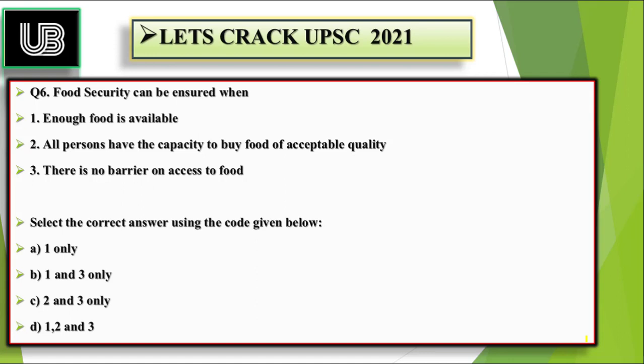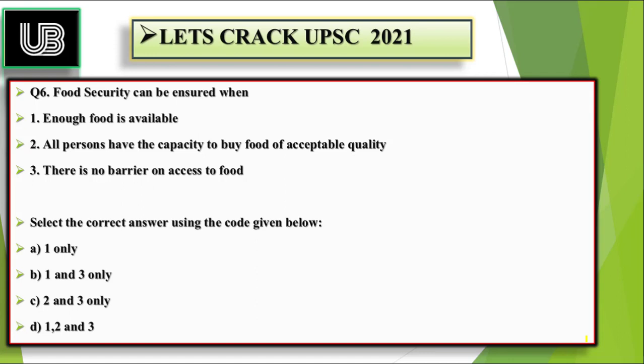Second statement, all persons have the capacity to buy food of acceptable quality. Third, there is no barrier on access to food. You have to choose the right combination. You have 4 combinations here. A, 1 only. B, 1 and 3 only. C, second and third only. And D says all of the above.